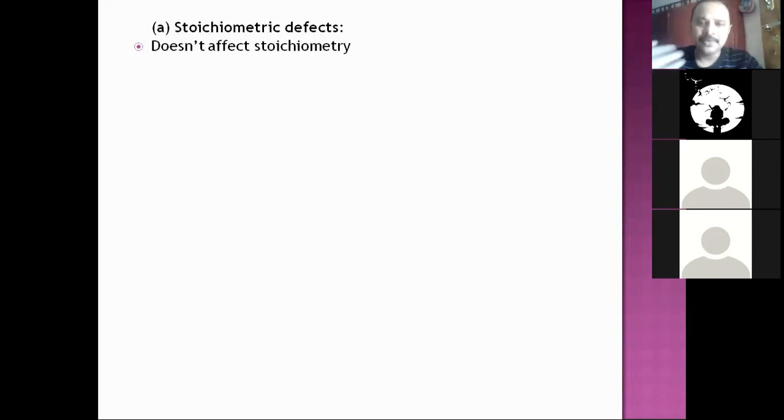For example, if you take a solid like NaCl, after these stoichiometric defects exist in NaCl, the formula of the defective solid will still be NaCl itself. For every one Na+, there will be one Cl−. That ratio will not change.